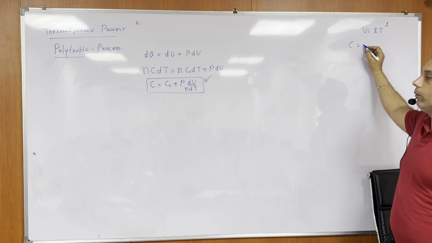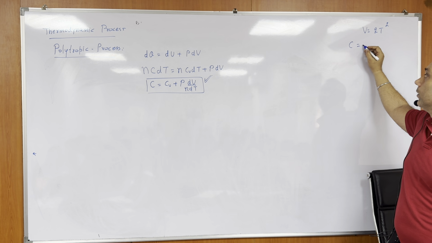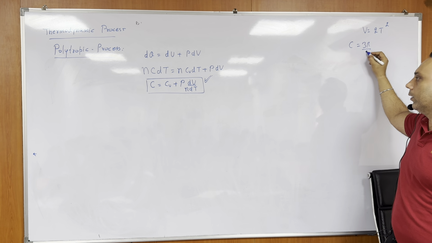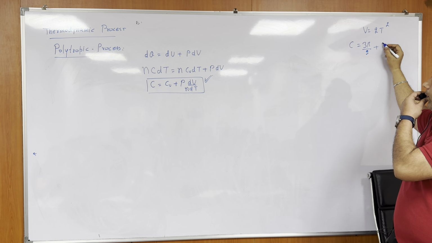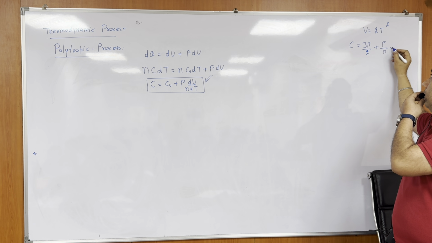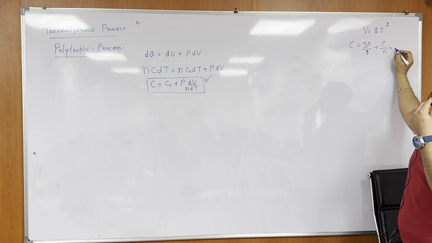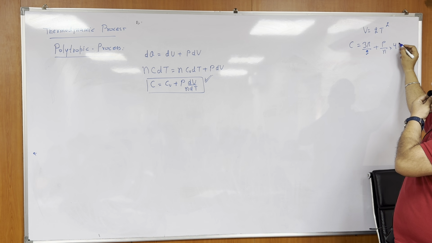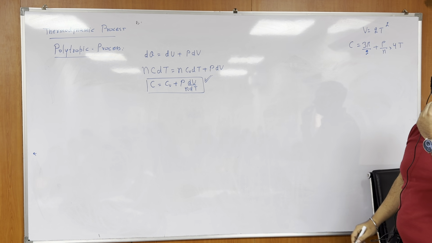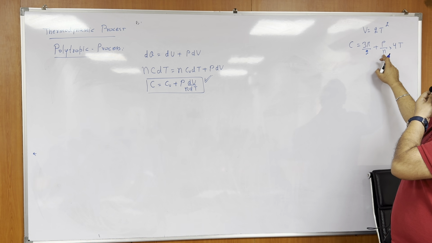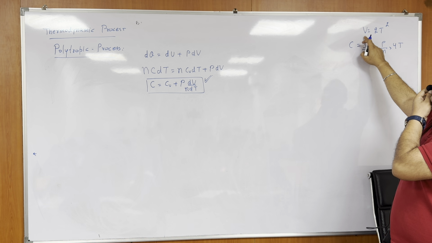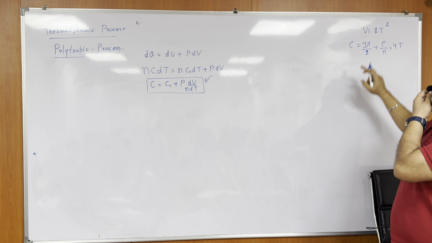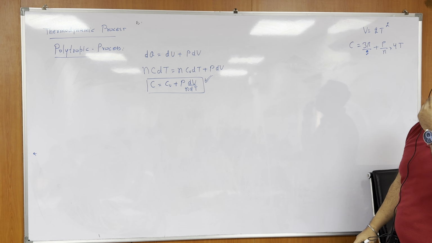So Cv, what is Cv for monatomic gas? 3R by 2. Plus P upon N. What will be dV by dt? 4T. So P by N into 4T. Now, if you have V is equal to 2T square, what can you write for pressure?